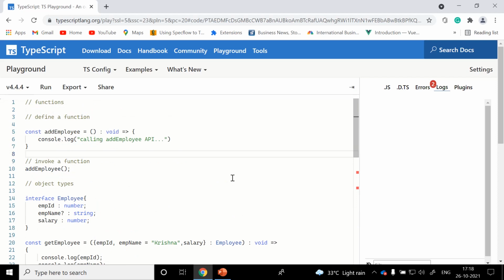In our upcoming session, we will be discussing what is the difference between functions and arrow functions, and in which scope and which current context we will be using these arrow functions.